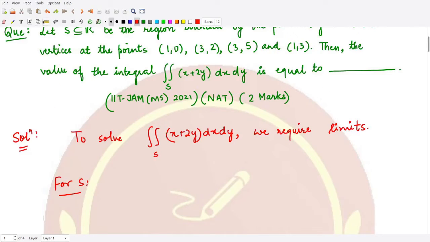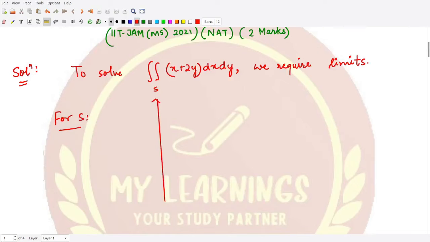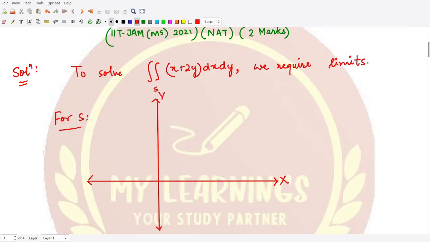For that, I would have to draw a coordinate system. So let's draw a coordinate system over here. This is your x-axis, this is your y-axis, and this is the origin.